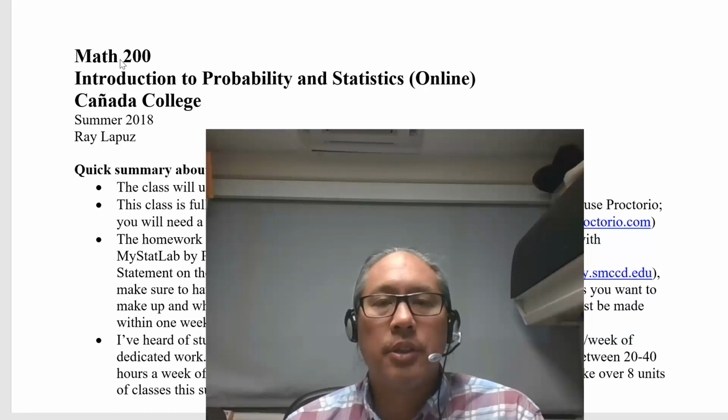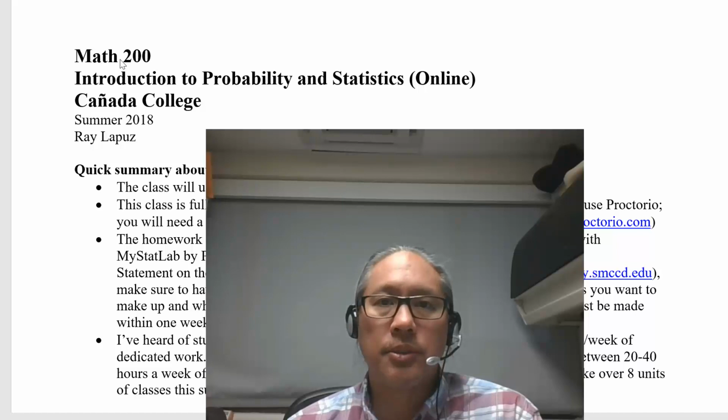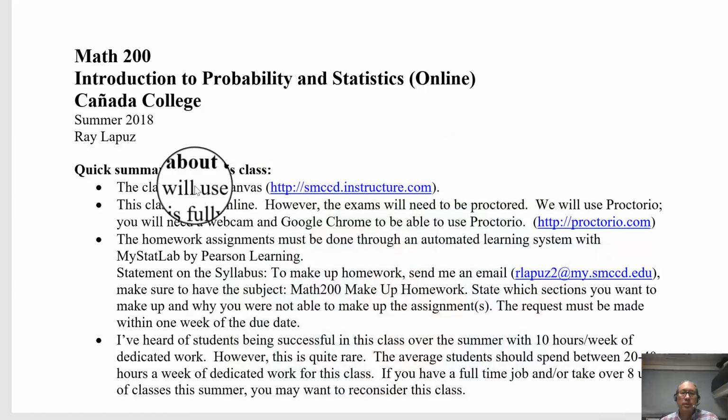This is the first part of a three-part orientation, and in this part we will discuss our expectations and signing in for the course and the syllabus and schedule. First, let's talk about some quick summary bullet points.